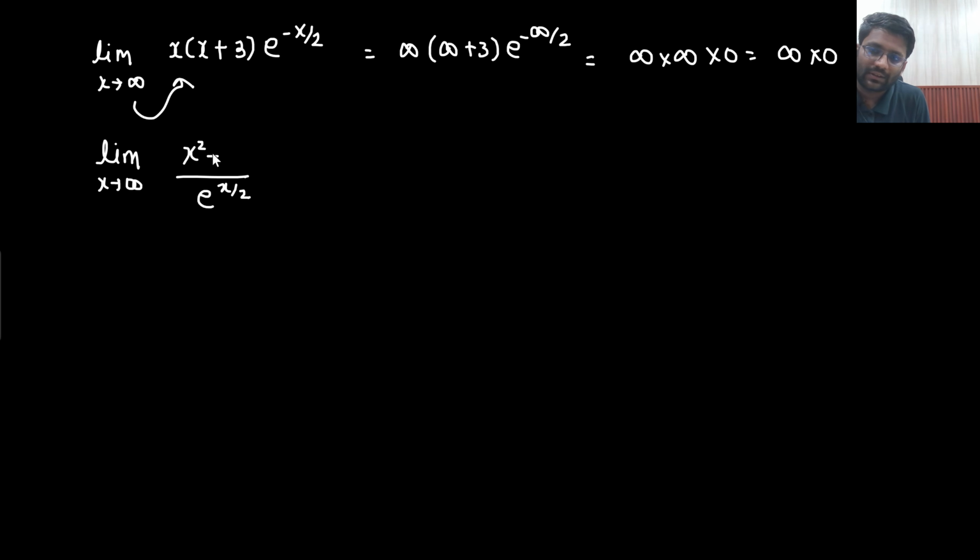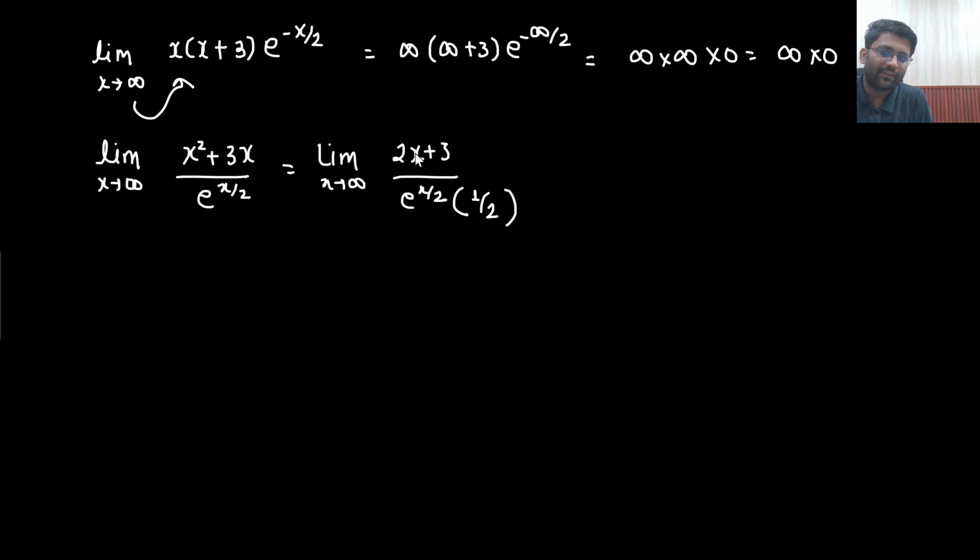x square plus 3x. Okay, so limit x tending to infinity, this will become 2x plus 3 over e to the power x by 2 multiplied by 1 by 2. Again, if I put infinity, it is becoming infinity by infinity only. So let's differentiate once more. Limit x tending to infinity, 2 divided by e to the power x by 2 and 1 by 4. The value is coming out to be 0.